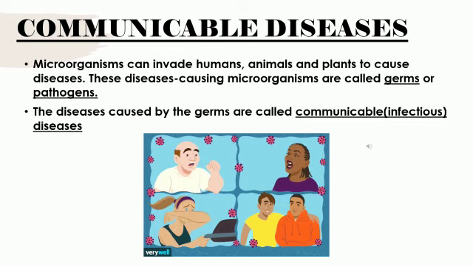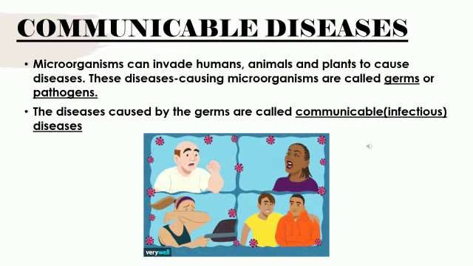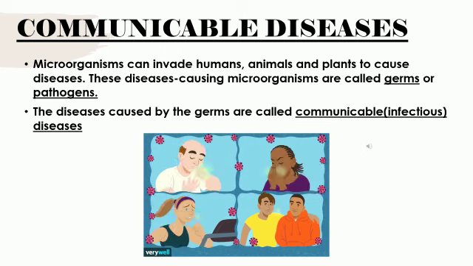We studied that many microorganisms are extremely useful to human health as well as to our ecosystem. What is an ecosystem, children? An ecosystem is a combination of biotic as well as abiotic components. What do you mean by biotic? That is living organisms.